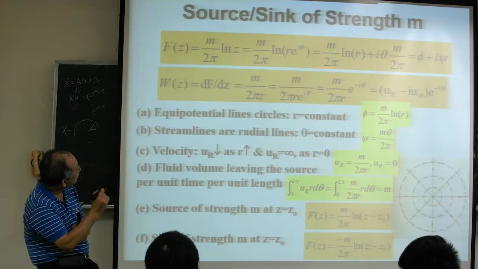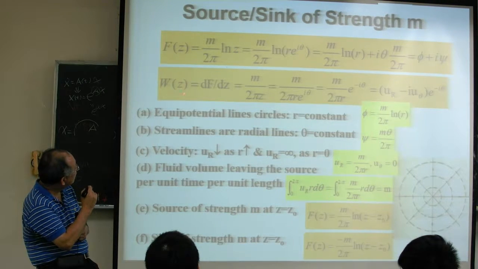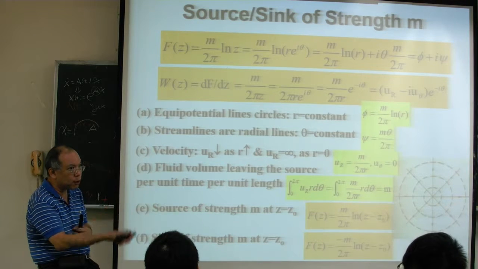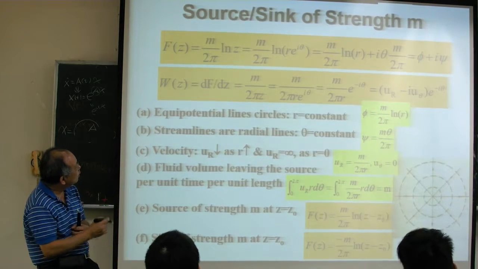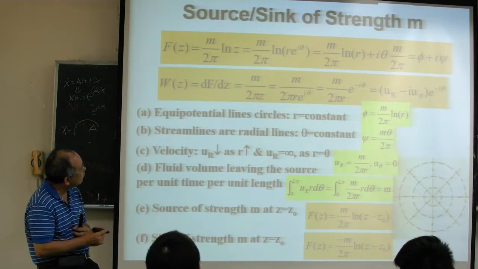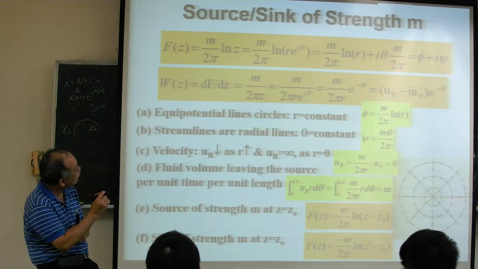And how do you check whether this flow field is a source flow or not? We can use the complex velocity here. Since this coordinate is better using the polar coordinate, 这种坐标最好是用所谓的 polar coordinate. The polar coordinate z is equal to r e^(i theta), where r and theta are the two variables of the polar coordinate. So if you take this, it becomes natural log r plus i theta, times m over 2 pi, and this gives you the velocity potential phi plus i psi, where psi is our stream function.